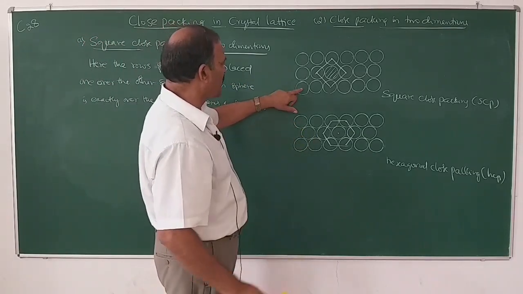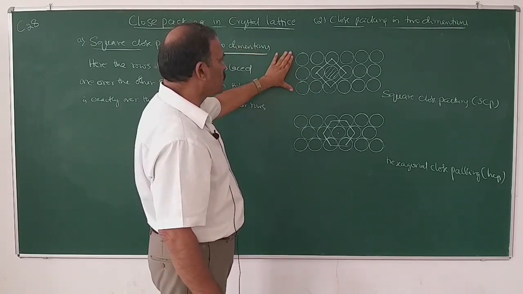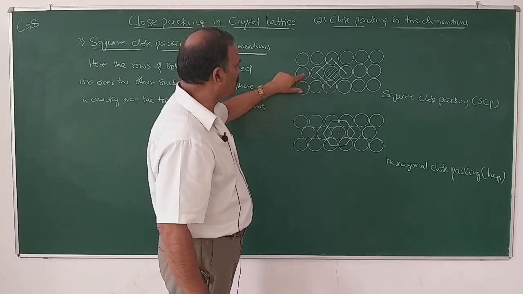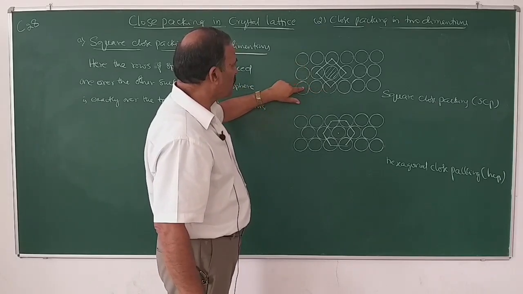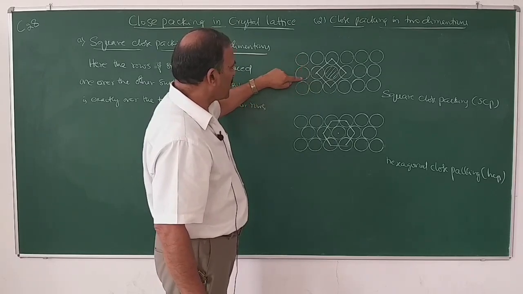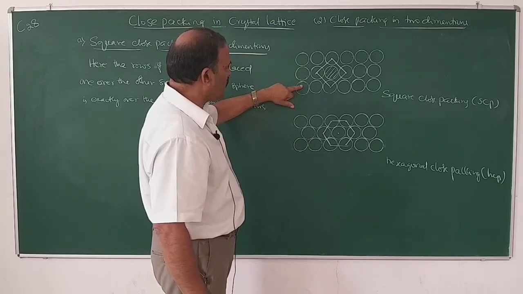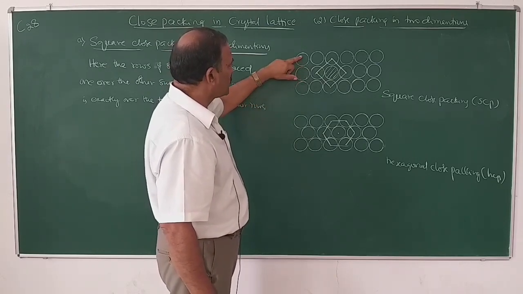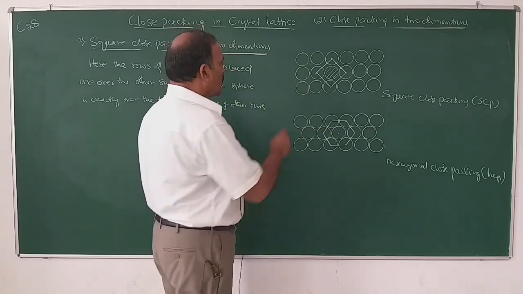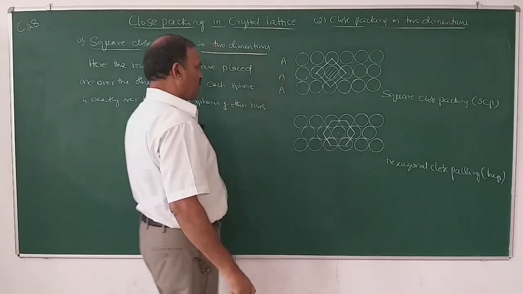This is called square close packing. These are all the rows of spheres. The rows of spheres are arranged in such a manner that the spheres of the second row are exactly over the spheres of the first row, and the spheres of the third row are exactly over the spheres of the second row. So this arrangement is known as AAA type.